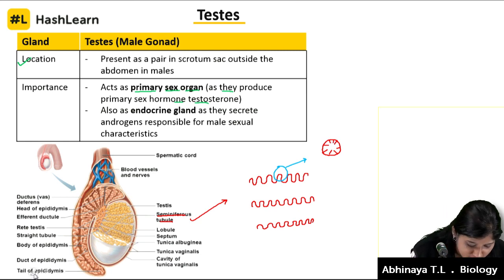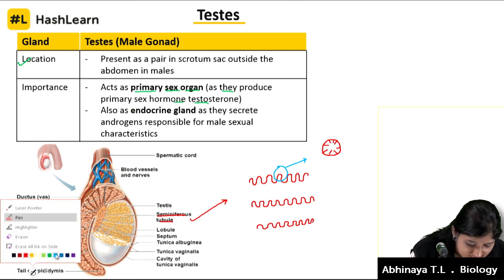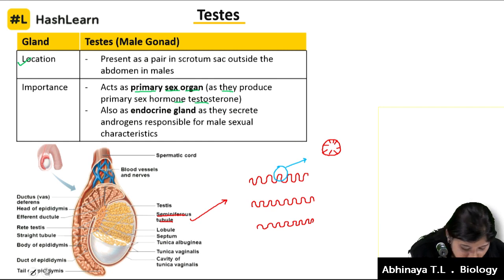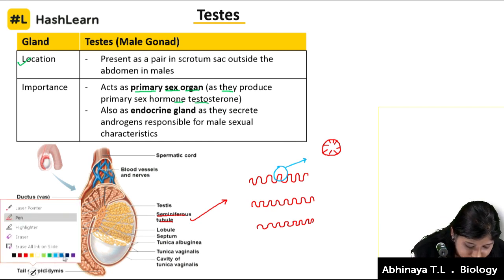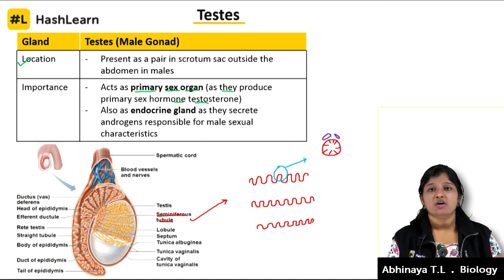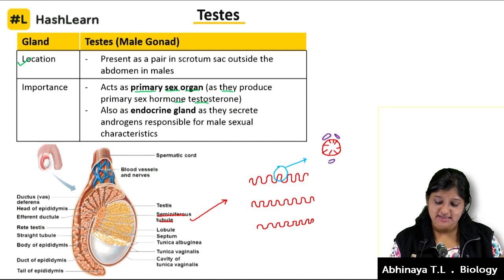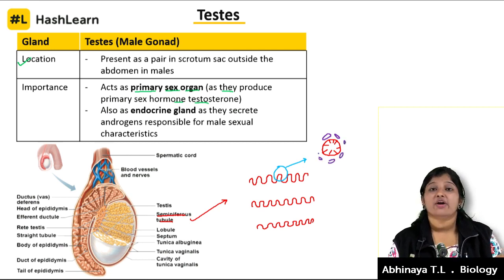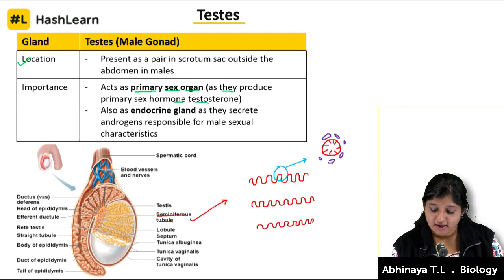We are not bothered about the anatomy inside the seminiferous tubule, so use a different color. There'll be some numerous cells outside the seminiferous tubule. These are called the Leydig cells, or the interstitial cells also.